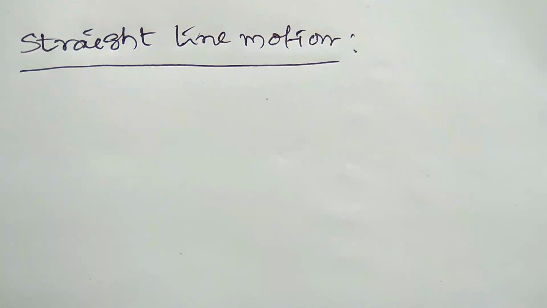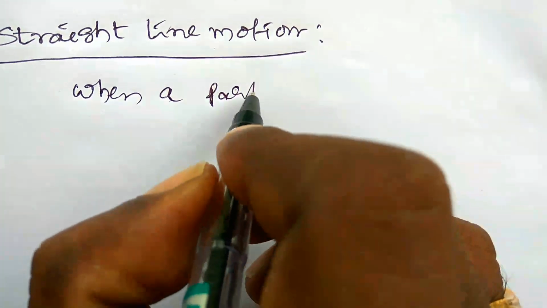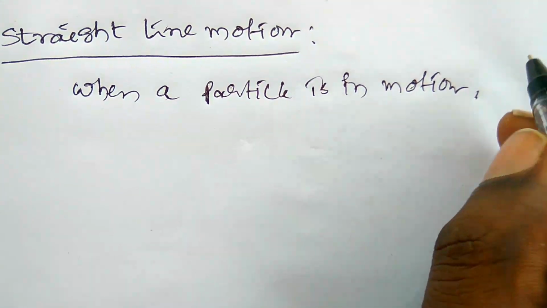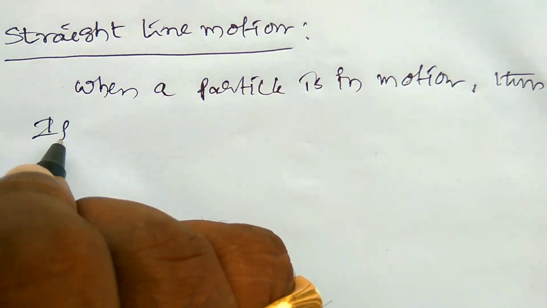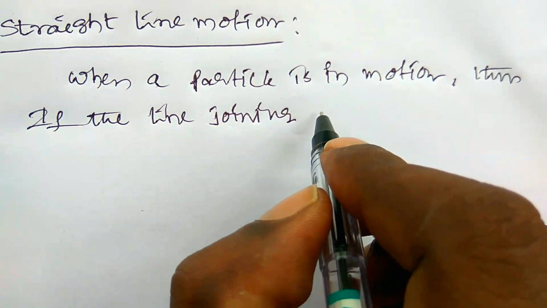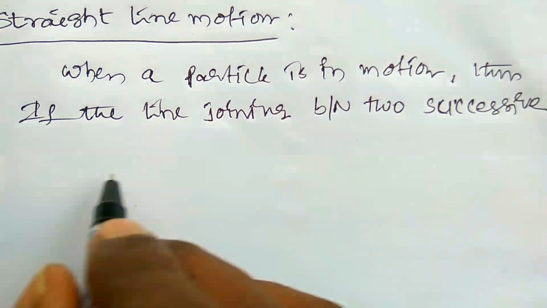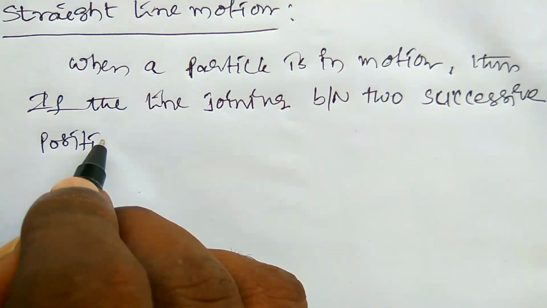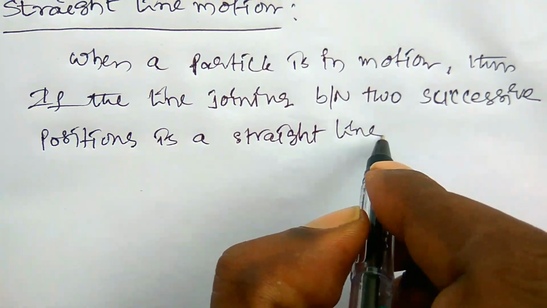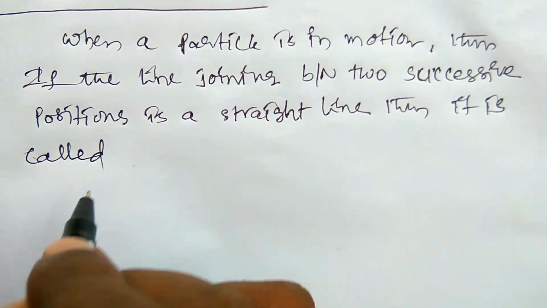Now, straight line motion. When a particle is in motion, then if the line joining two successive points or positions is a straight line, then it is called straight line motion.